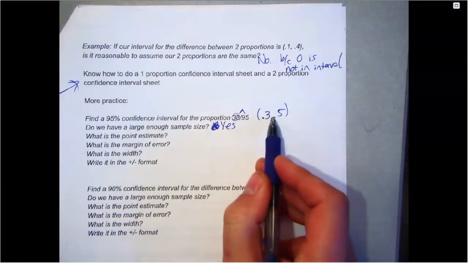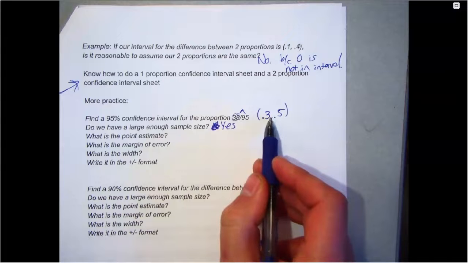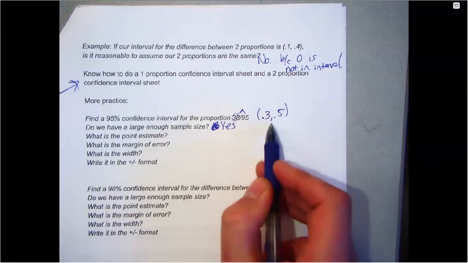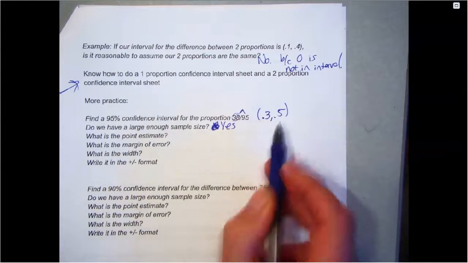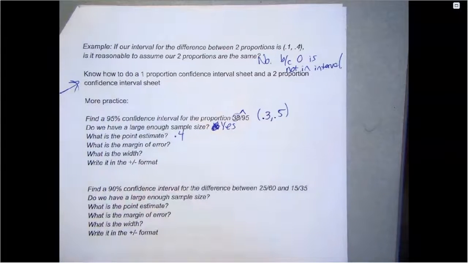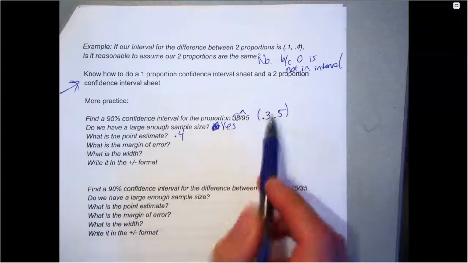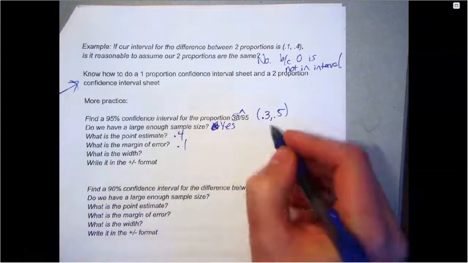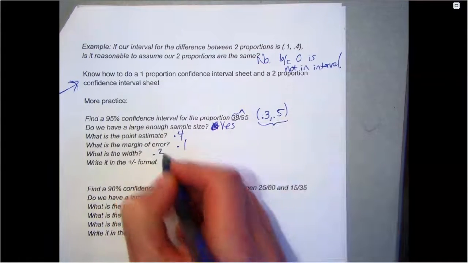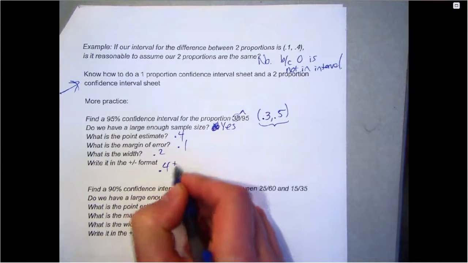Point estimate. So kind of thinking about that chart we did a second ago. Point estimate is what's right in the middle of these two, so you take the average, 0.4. The margin of error is how far it is from the middle to one of the endpoints, 0.1. Width is just how far apart those are, plus minus format.